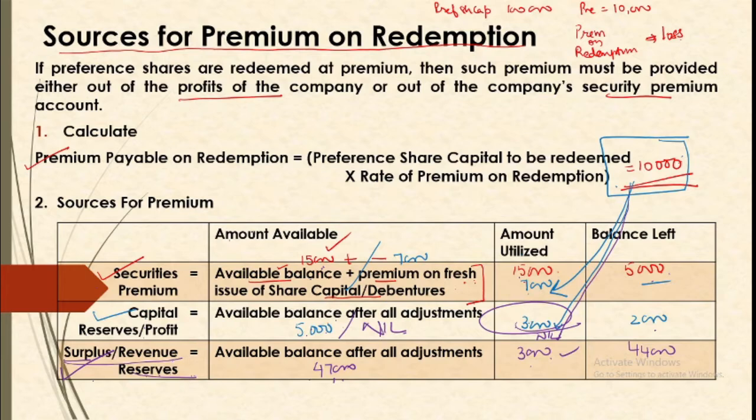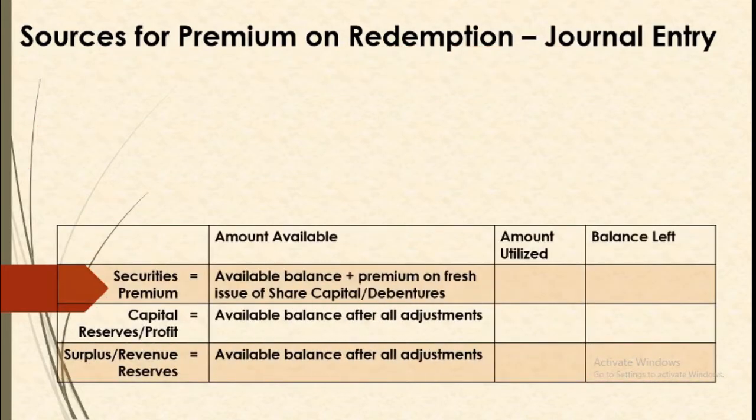So in the first case, the complete premium was arranged from securities premium balance. In the second case, 7,000 was arranged from the premium balance and 3,000 from the capital profits. In the third case, 7,000 was arranged here and 3,000 from the surplus. So depending upon how the sources are being used, we will be passing a journal entry. So the journal entry for this will be, see, these are the sources. Suppose out of premium we have used 7,000, there was no capital reserve, and we used 3,000 from the surplus.